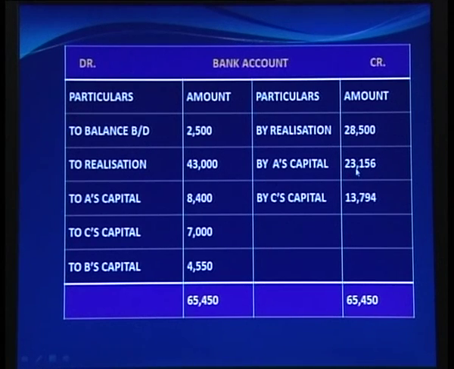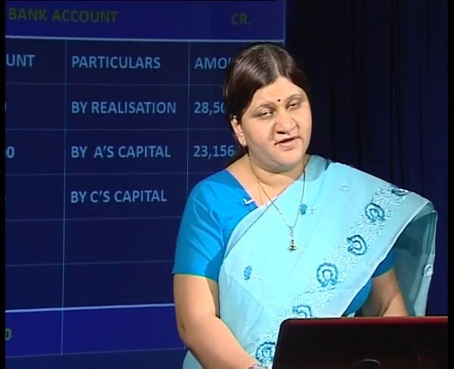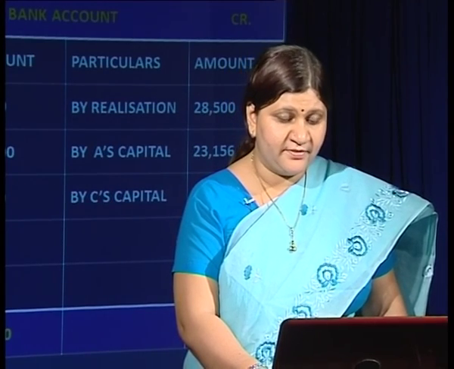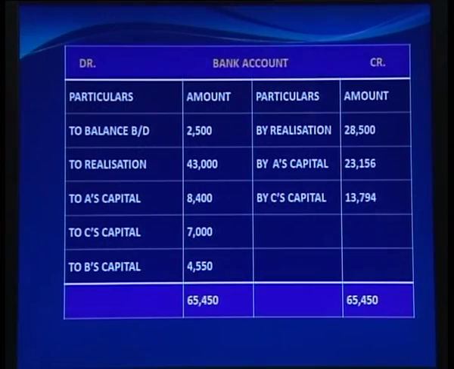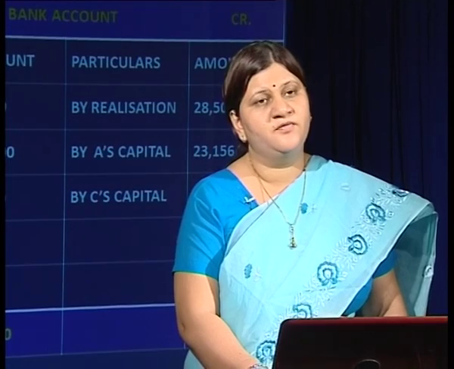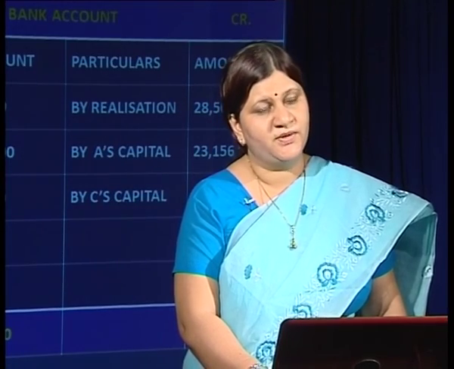So it is 23,156 and 13,794 for A and C respectively. These amounts we have ascertained from their capital accounts when we found the final balances to be paid to them. So the total of debit and credit is matching up. It is 65,450. With this we have learned the entire mechanism of preparation of the accounts when one of the partners becomes insolvent.